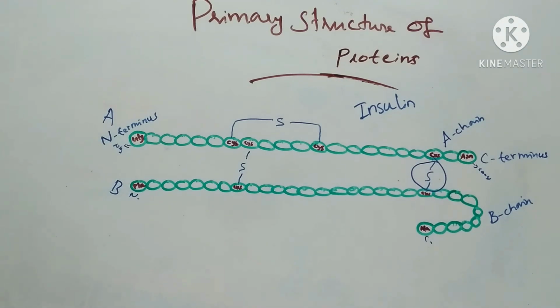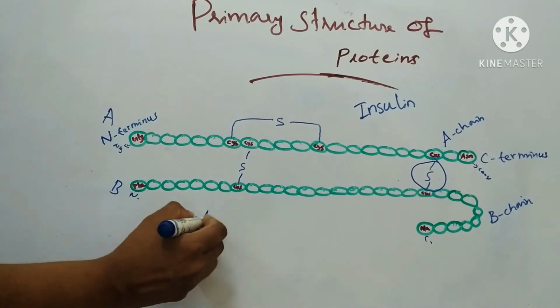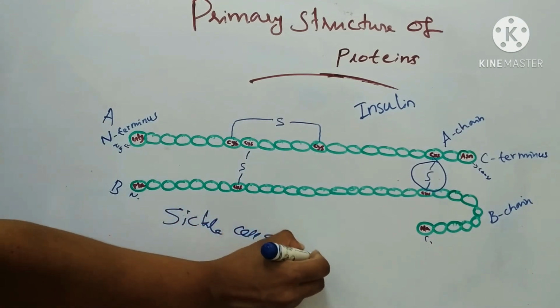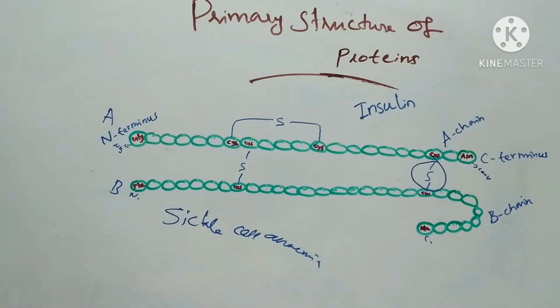For example, in the case of sickle cell anemia, a single amino acid change is responsible. One of the polypeptide chains that make up hemoglobin has a slight sequence change. That is, the glutamic acid in the beta chain is replaced by valine.